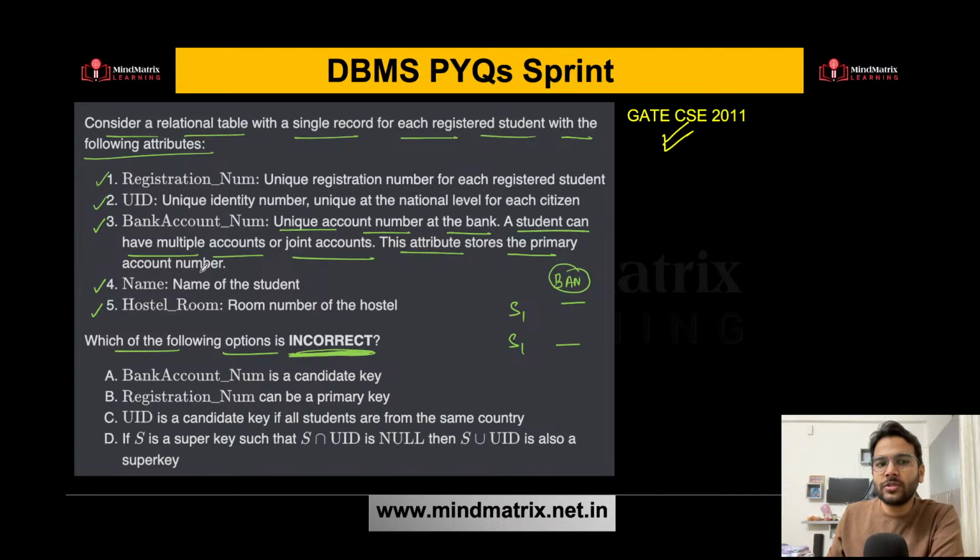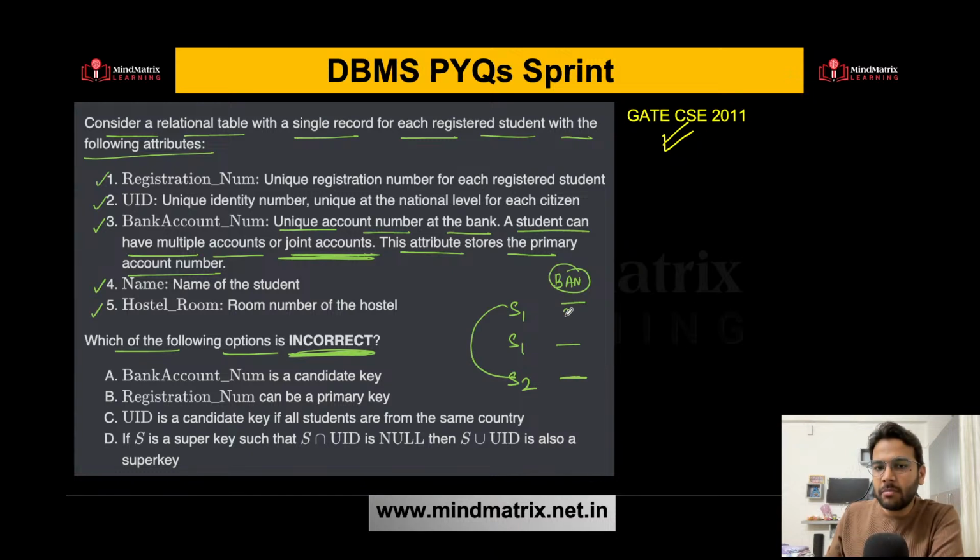This attribute stores the primary account number. So when a student can have multiple account numbers, do you think that you can make this bank account number a candidate key? Because a candidate key should be able to identify the entire tuple uniquely. But here you will not be able to identify if that student is having multiple accounts or joint accounts. Joint accounts means, let's say S1 and S2, both the students are having a joint account.